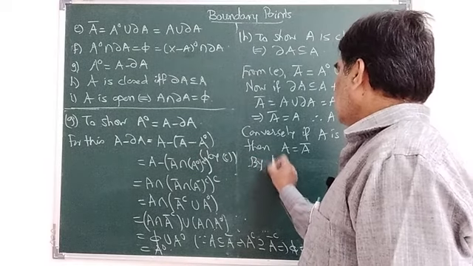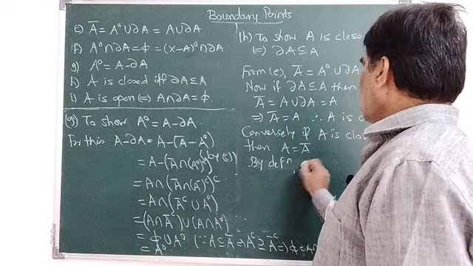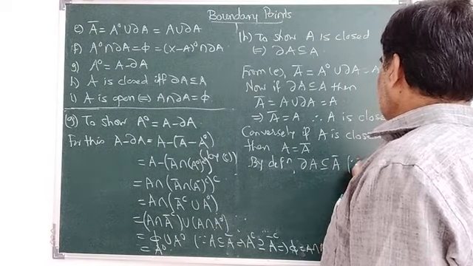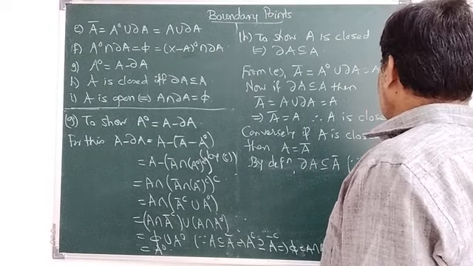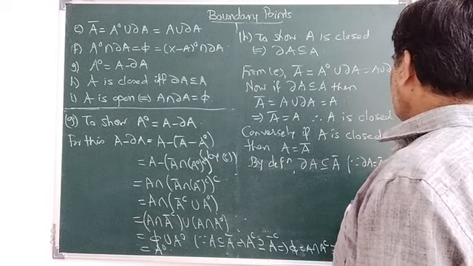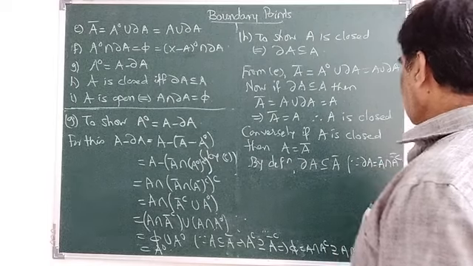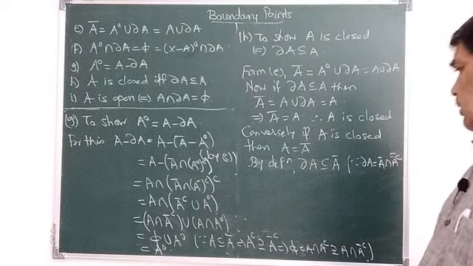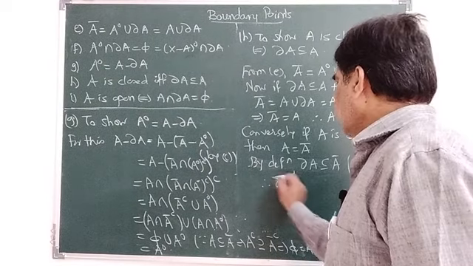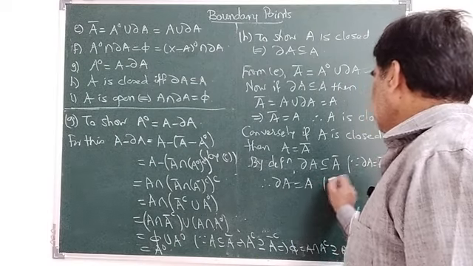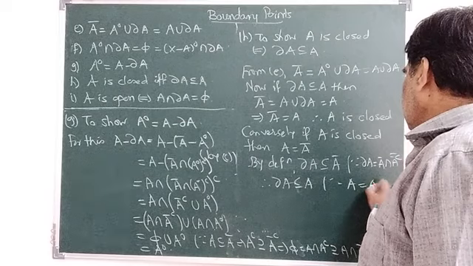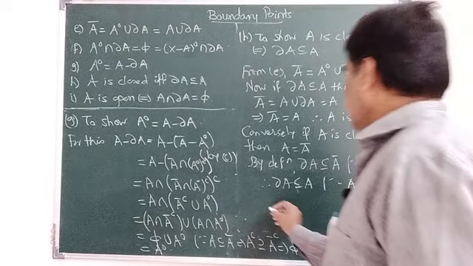By definition, ∂A is a subset of A closure, since ∂A is equal to A closure intersection A complement its closure. Right. So by definition, ∂A is a subset of A closure, and therefore ∂A is contained in A, since A is equal to A closure. So thus H is proved.